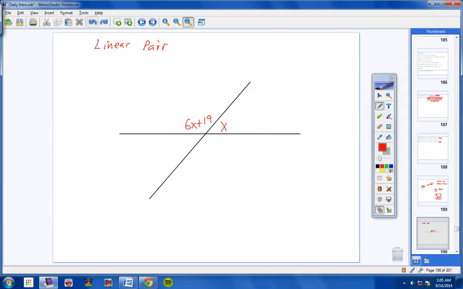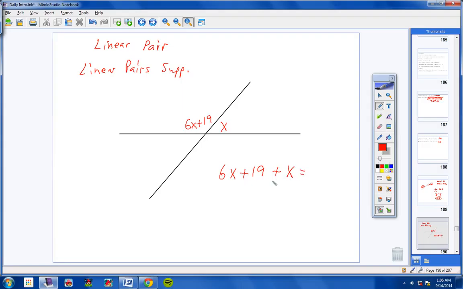Vertical angles always come in sets of 2. Linear pairs always come in sets of 2. Okay? So, these two angles here are linear pairs. Don't forget, this is so important, that linear pairs are always what? Do you remember? Supplementary. That means if you add the two angles together, they add up to 180. So I'm going to take this angle here, 6x plus 19, and this angle here, which is x.